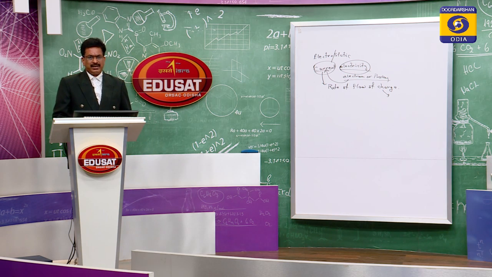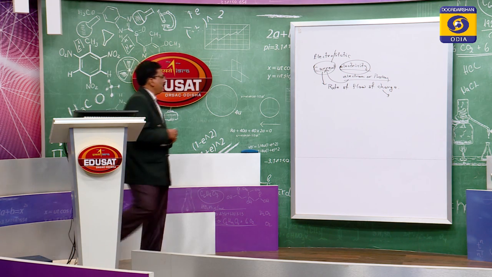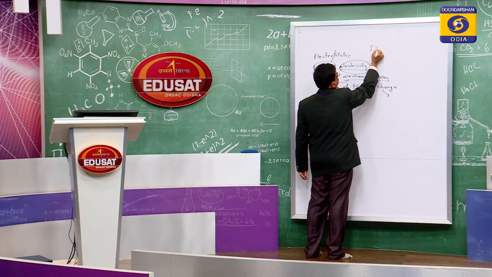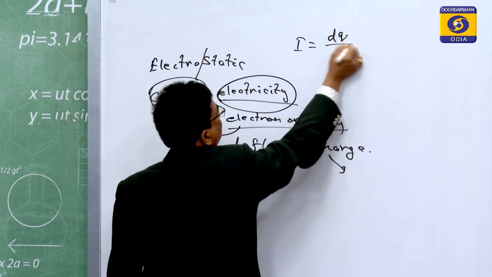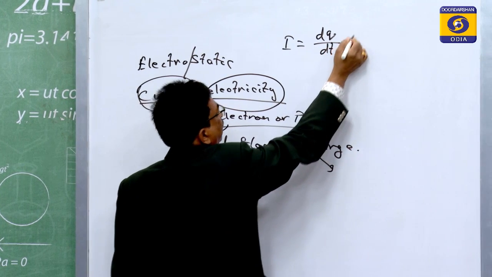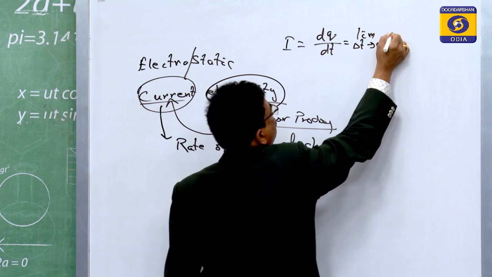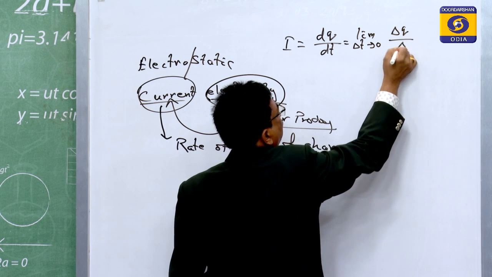This current is defined mathematically. The current I is equal to dq by dt, or equal to the limit of delta t tends to 0 of delta q by delta t.